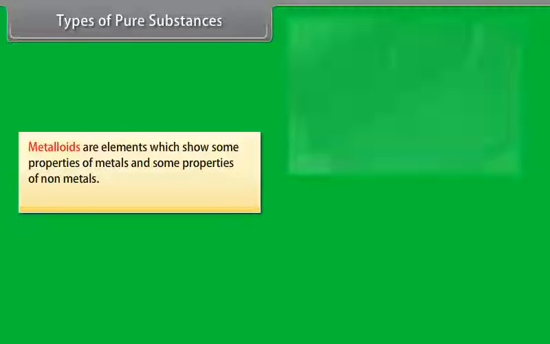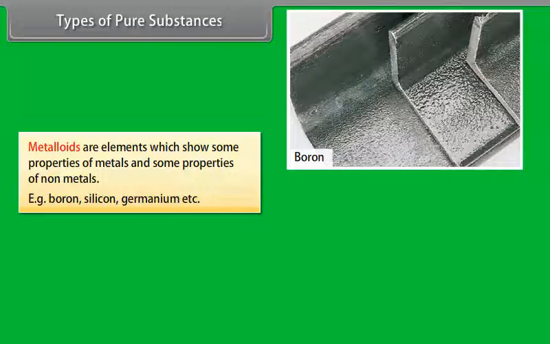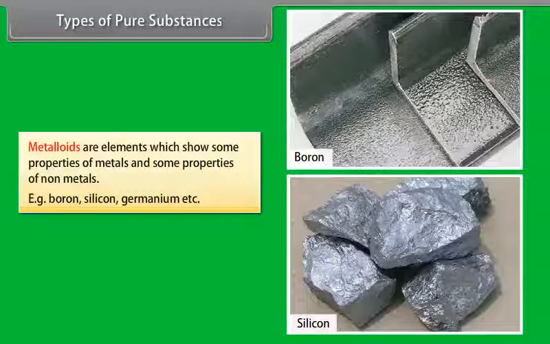Metalloids. Metalloids are elements which show some properties of metals and some properties of non-metals, like boron, silicon, germanium, etc.